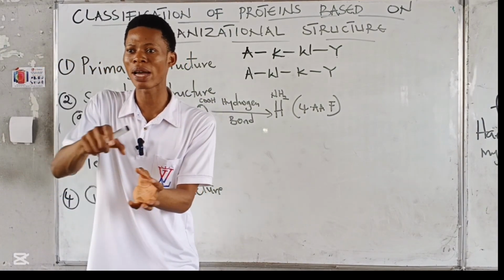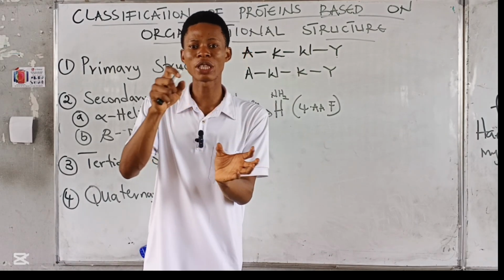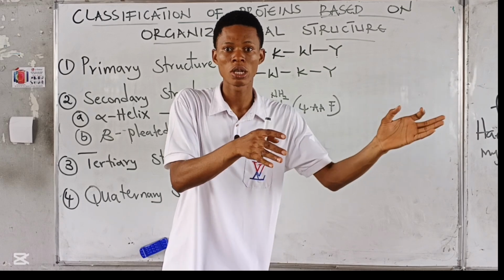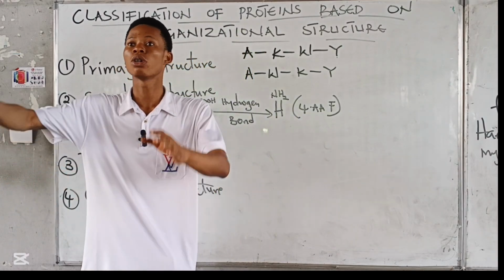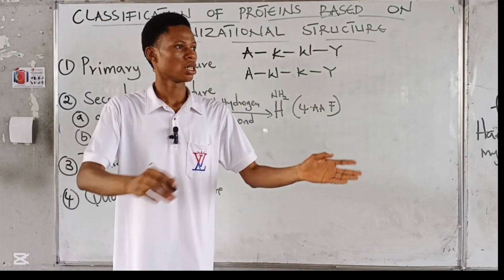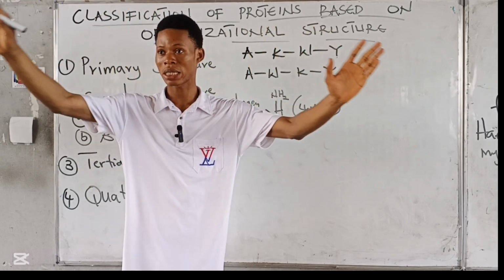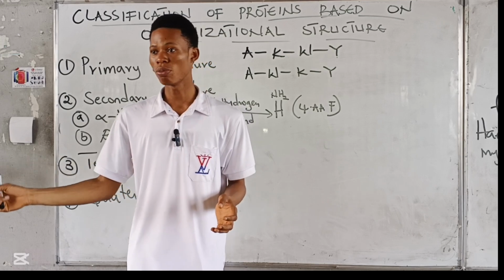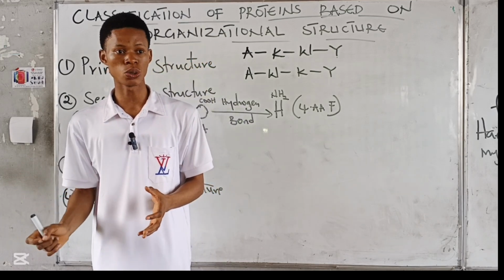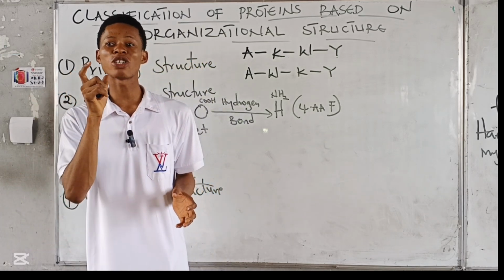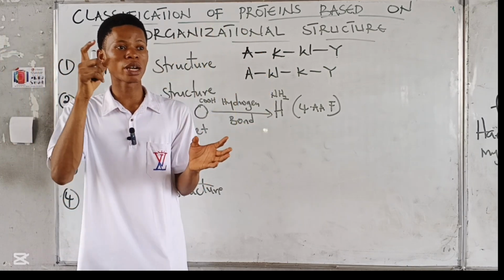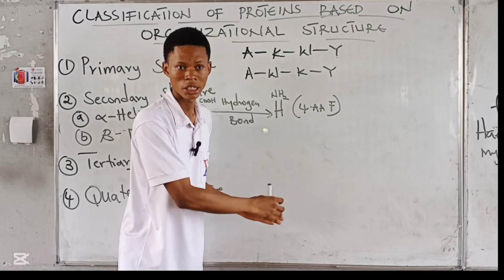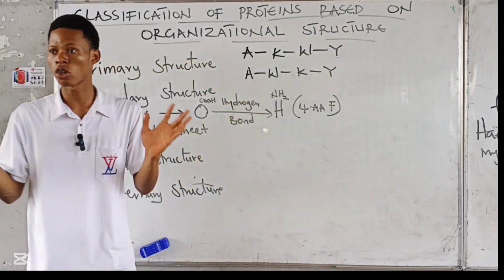So if they give you a protein and ask, what's the primary structure? They're asking you, how are the amino acids linked together? So you will not be telling them, okay, alanine is linked to glycine, it's linked to tryptophan. Back to our building, this class. Remember, we all agreed that this building is the macromolecule, right? And the building block is the brick they use, is it not? If they're asking you the primary structure of this building, the primary structure is the way the blocks are linked together. Do we understand?